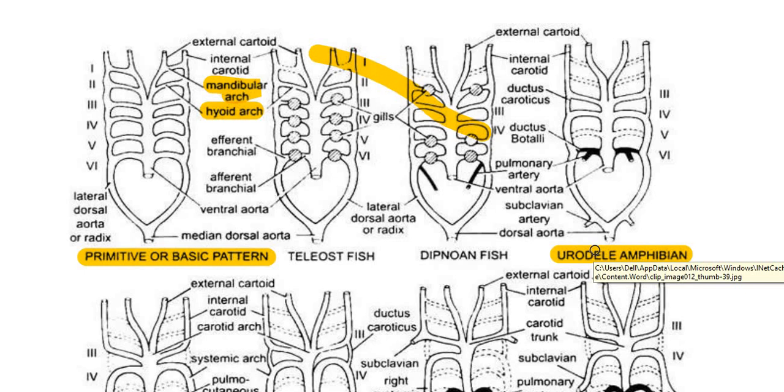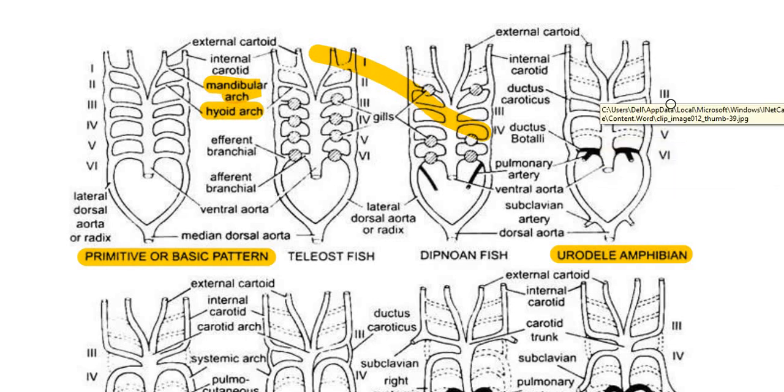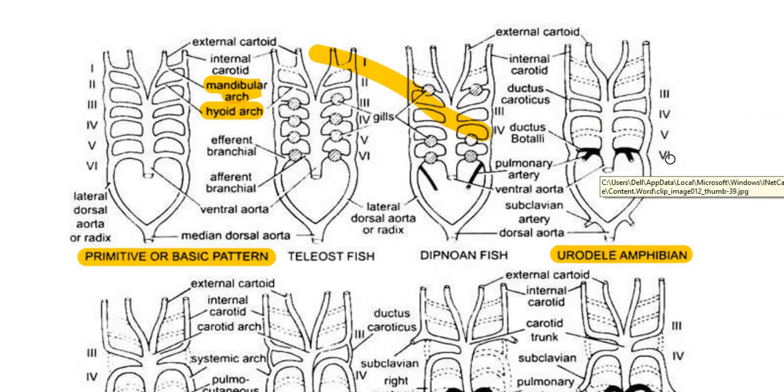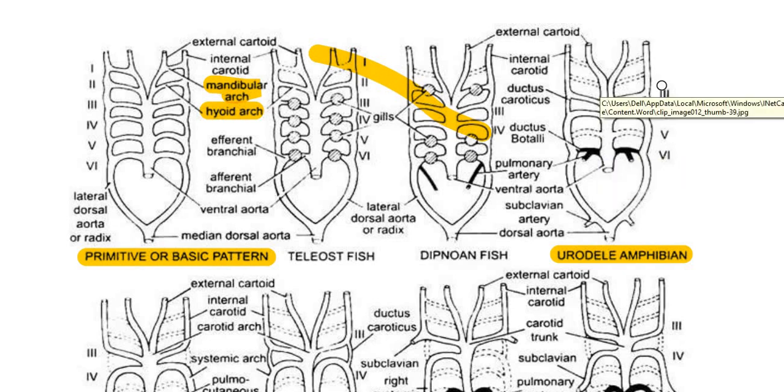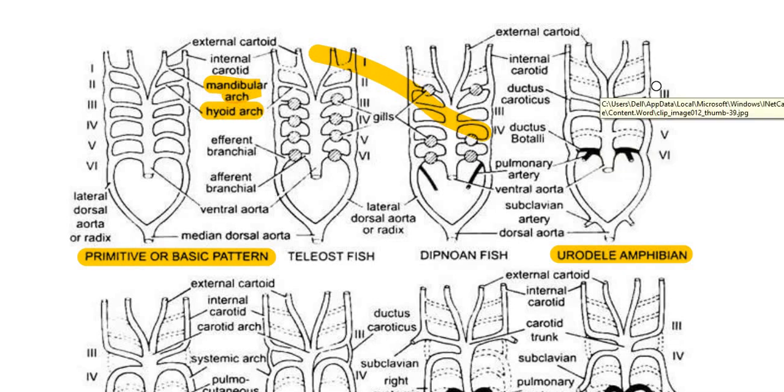Urodeles are called tailed amphibians, and they have got 4 pairs of aortic arches, that is third, fourth, fifth and sixth. Whereas in the same order, that is urodele, the 5th pair of aortic arches is absent or has disappeared, so they have given the dotted line. In case of urodele amphibians, we can find only 4 pairs of aortic arches, that is from 3rd to 5th, 6th. Whereas the 1st and 2nd aortic arches have disappeared.